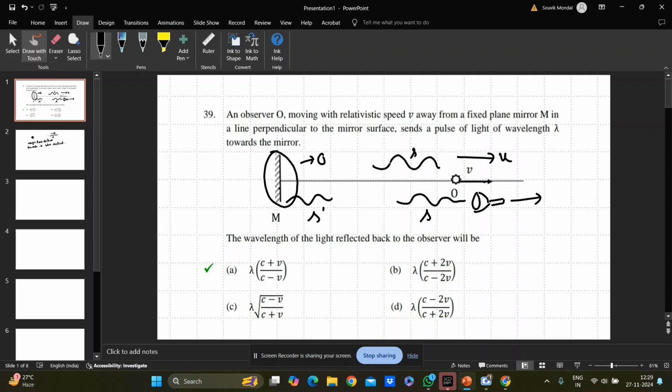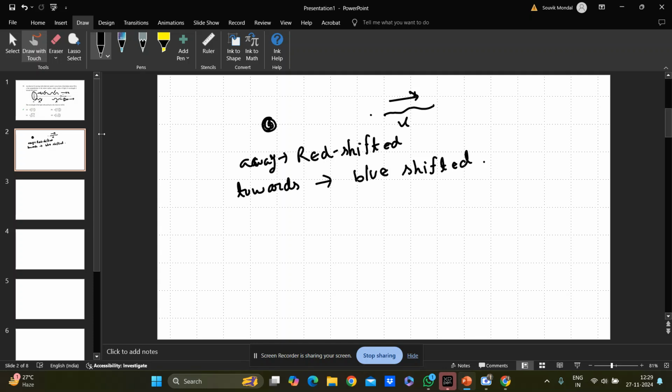It is emitting lambda, but because of its relativistic speed, the observer will see some lambda prime, because the source is moving with relativistic speed and moving away from it. So lambda prime will get red shifted, so its wavelength will increase. Okay, so 1 plus v by c divided by 1 minus v by c, so it gets increased.